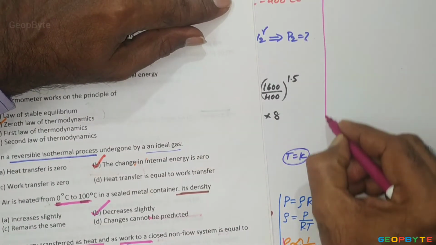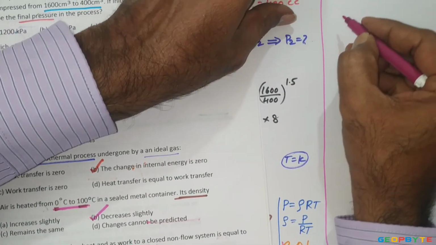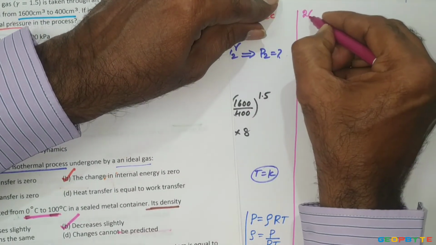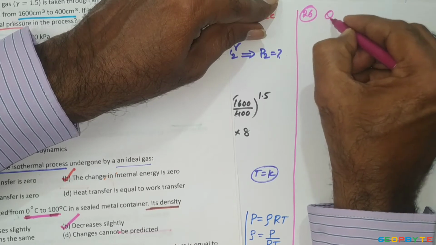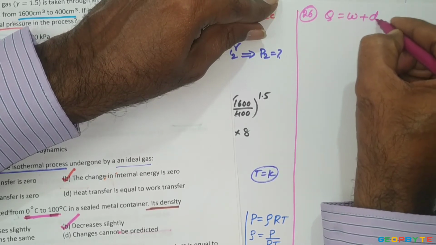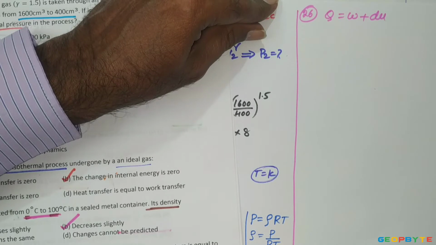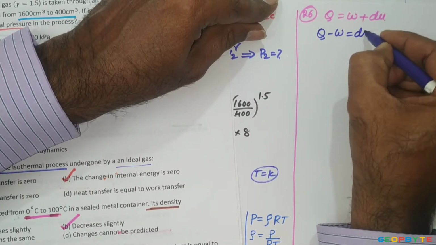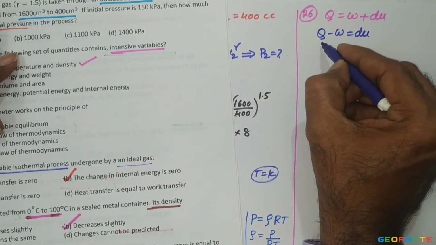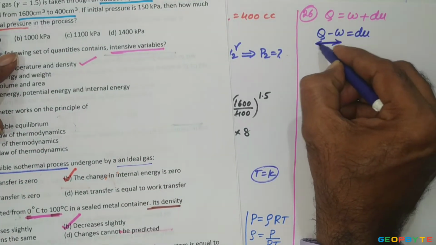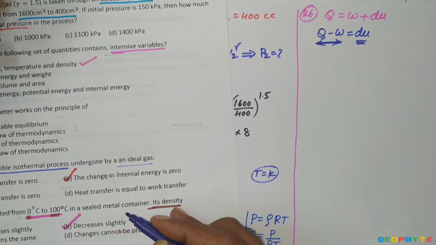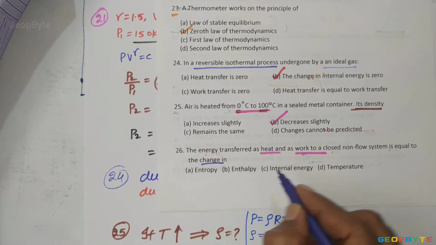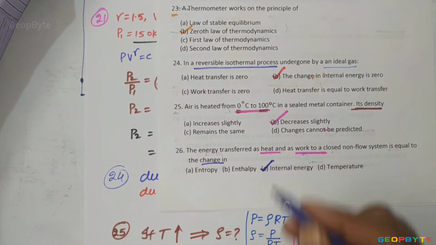This is problem number 26. Q equal to W plus dU. This is the non-flow energy equation for a closed system. From this, Q minus W equals dU. The difference between the heat transfer and work transfer is equal to change in internal energy. So the answer is change in internal energy. Option C is correct.